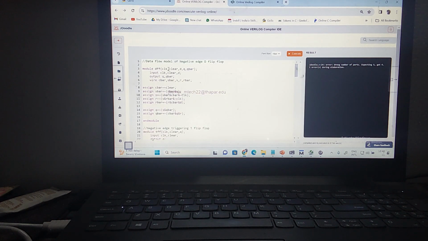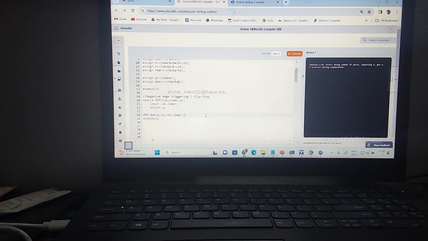Okay, let us check this. Clock, clear, T, Q and Q bar. And this is the T flip flop DUT, Q, not of Q. There are 3 inputs I'm using: one is clock, one is clear, one is not of Q. Then again this is Q. So wrong number of ports, expecting 5 and got 4.